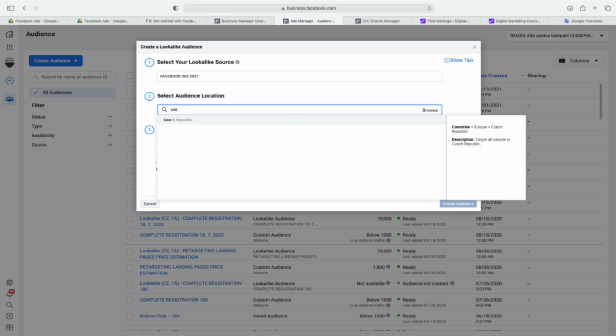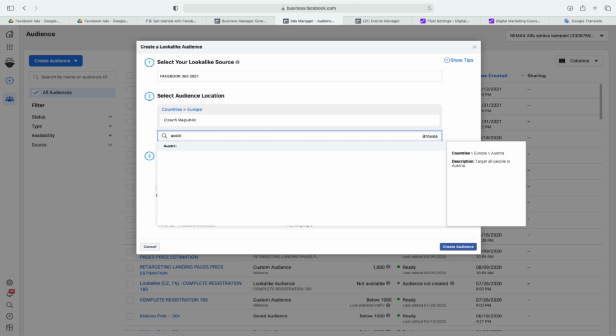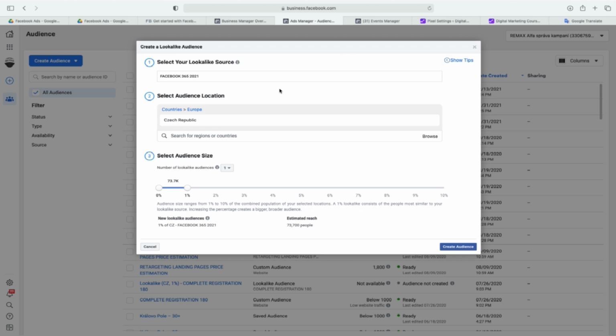But I can also tell Facebook, I want to expand to, let's say, Austria. So I just choose another country. This is easily possible. And I just say, create the most predictable lookalike audience so I can reach out to new people. And Facebook will every day, 24 hours a day, update this lookalike audience, update this custom audience, and will be finding for us the most predictable people to give us a lead, to purchase.